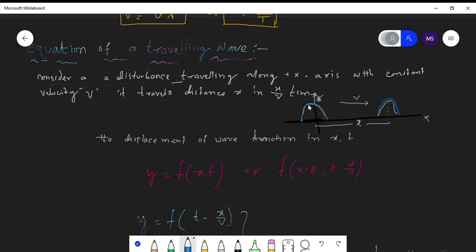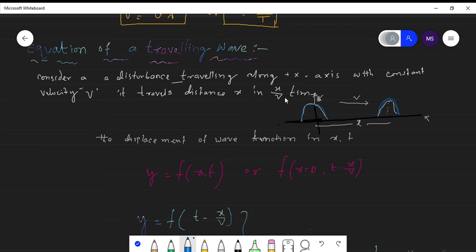Here the same peak is traveling L distance from the origin. So how much time is taken? What is the distance traveled by the wave? X distance. What is the time duration? This is x by v.